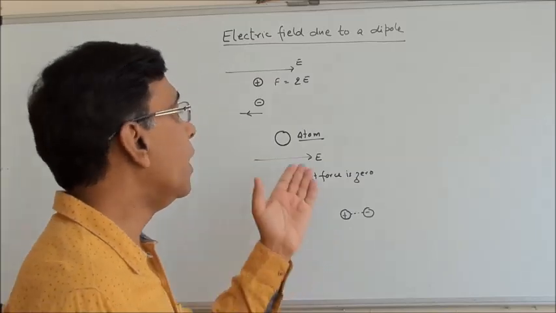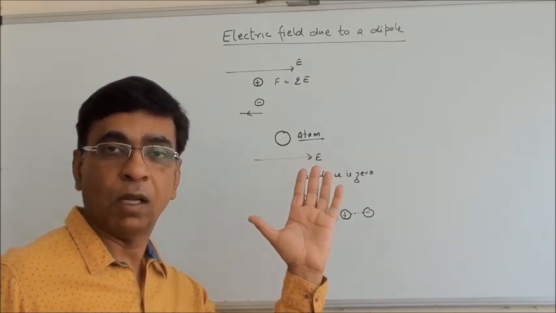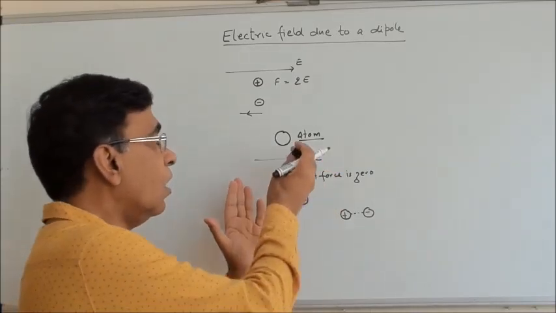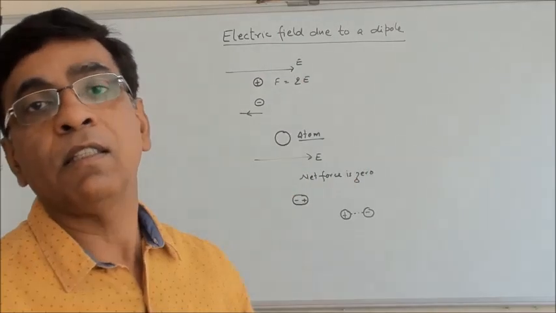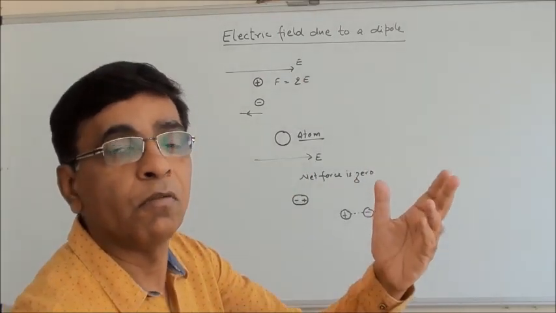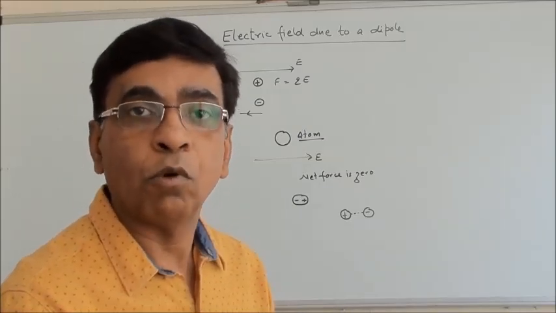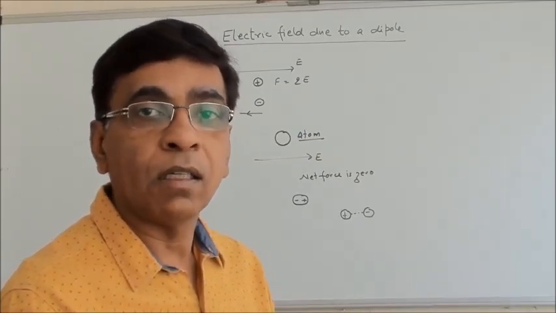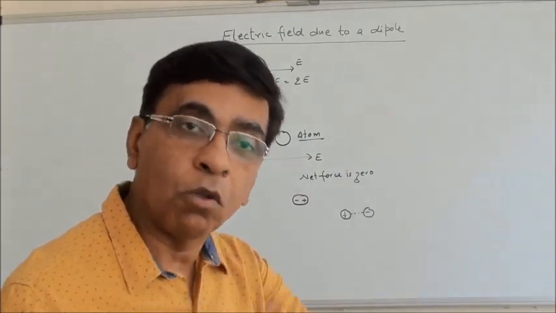If the field is very large, just think what will happen. If the electric field is very large, electrons experience force opposite to the field. If we keep on increasing this electric field, this force on electron will keep on increasing, and it may also happen that at some point of time the atoms are stripped of these electrons. The electrons can come out of the atom also.